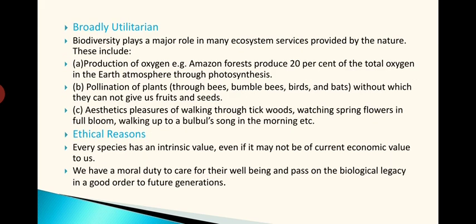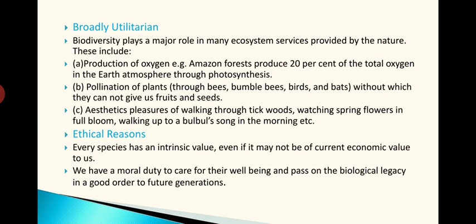Now coming to the broadly utilitarian reasons, that is somewhat major reasons. Biodiversity plays a major role in any ecosystem service provided by nature. This includes production of oxygen. We cannot even think about the situation without oxygen, so production of oxygen is a major thing. The Amazon forest produces 20% of the total oxygen in the Earth's atmosphere through photosynthesis. Now we are creating a lot of problems for the Amazon forest.